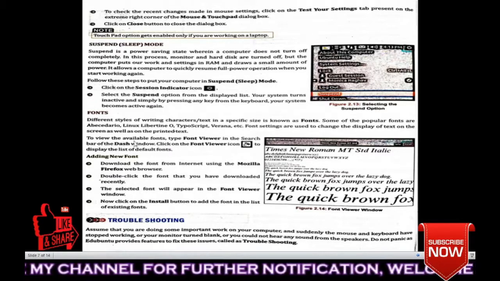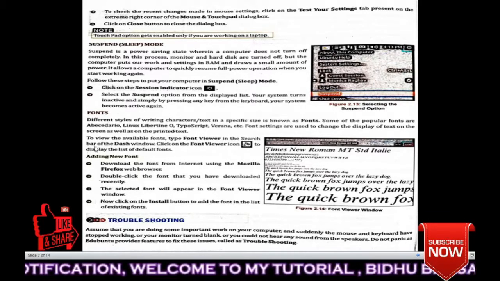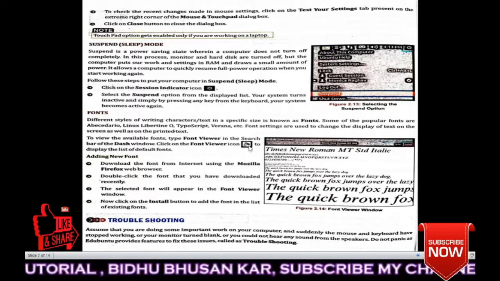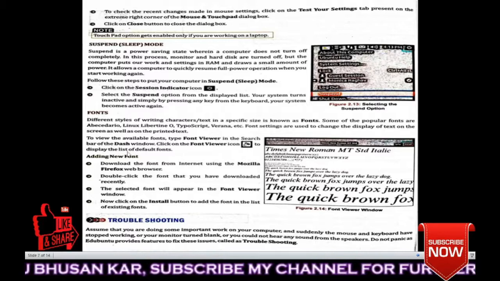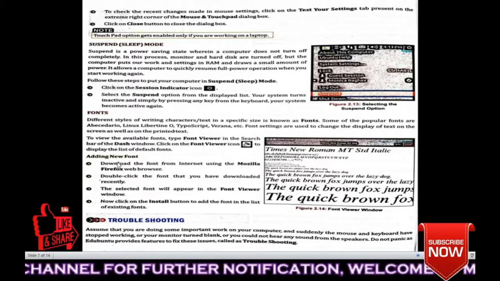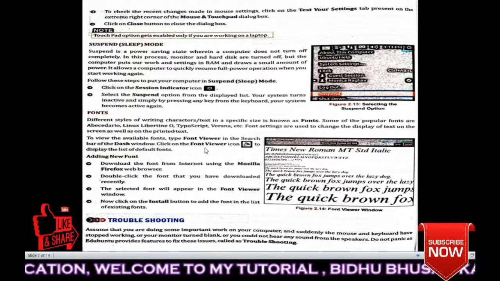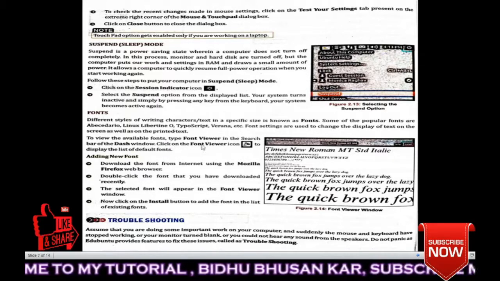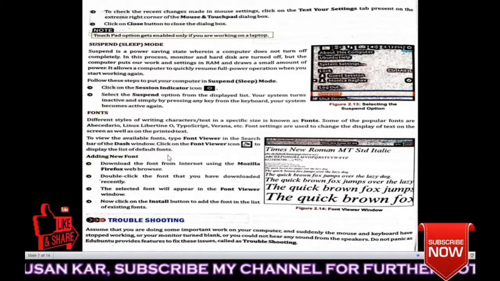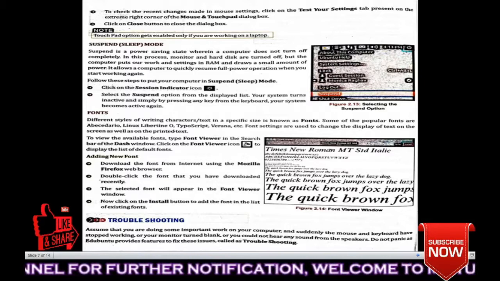To view the available fonts, type font viewer in the search bar of the dash window and click the font viewer icon. So this is the font viewer icon to display the list of default fonts. Okay. Next, adding new font. So if you click here, you can see the default fonts are there. Default fonts means the predefined fonts that are available in that system.